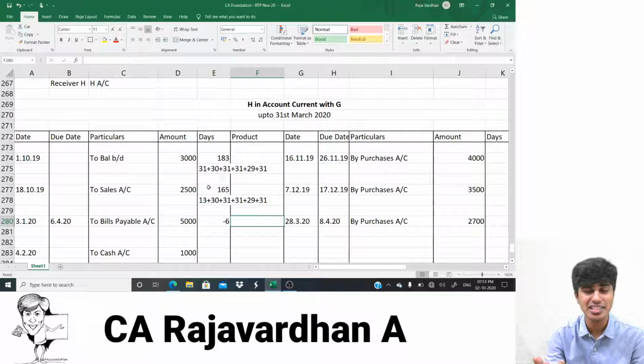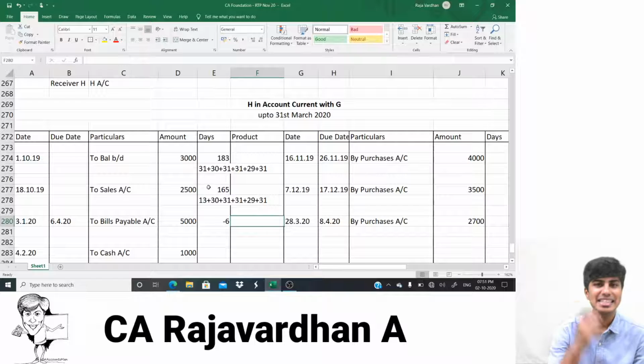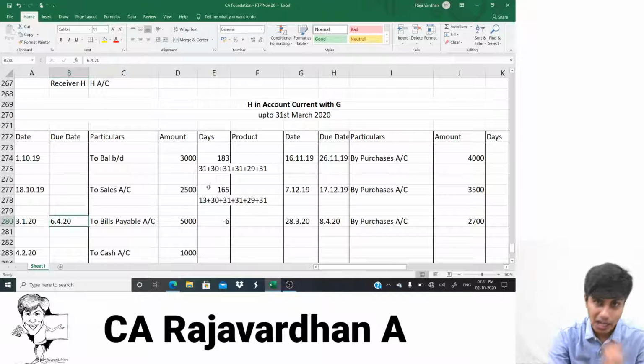What is red ink interest? Red ink interest is the interest which is computed when the due date falls after the date of account current.